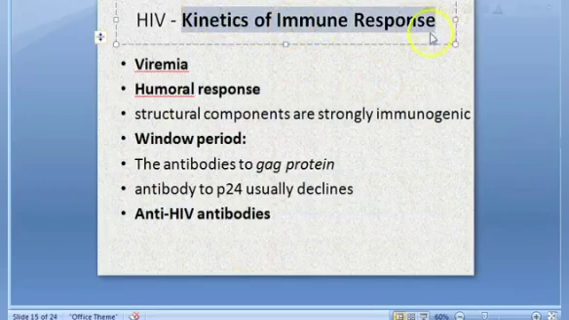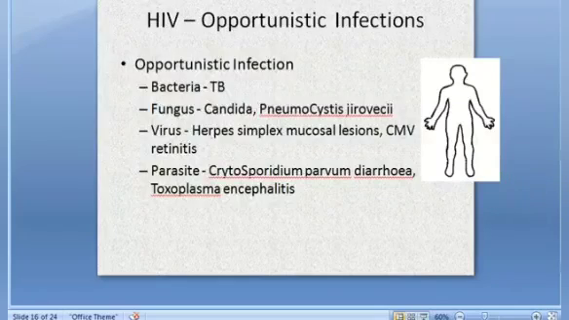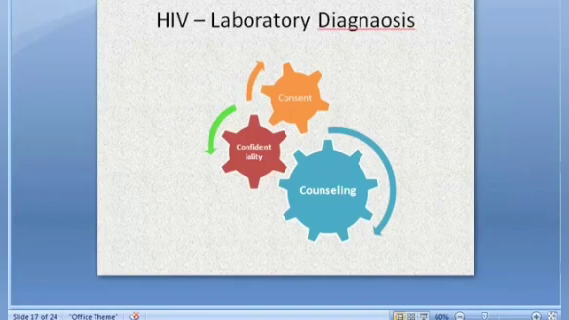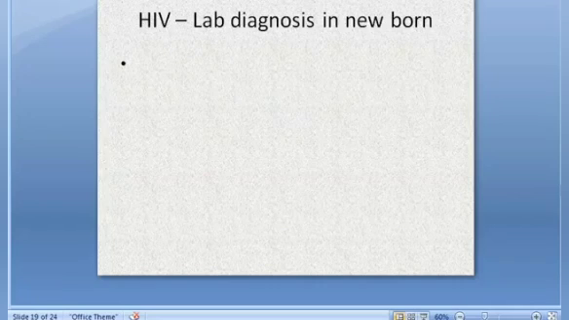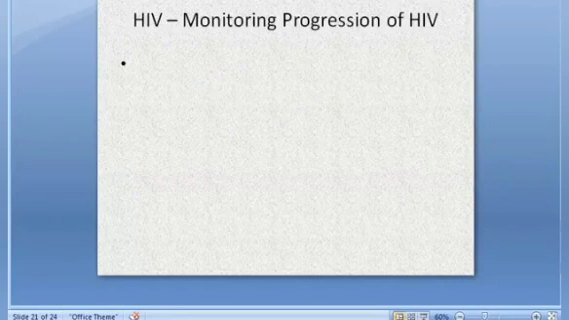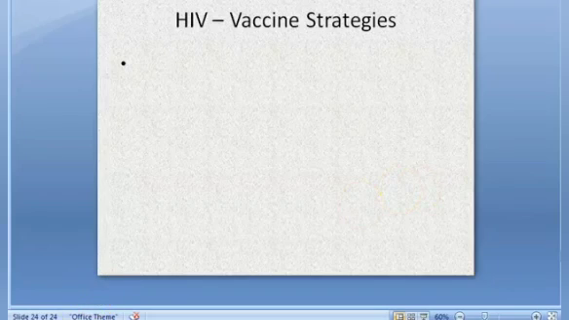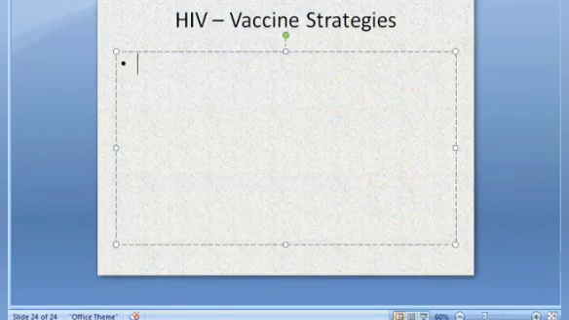After that we will look at the kinetics of immune response in pathogenesis itself. Then we will see opportunistic infections, lab diagnosis, lab diagnosis in newborn, clinical diagnosis, HIV treatment, all the treatment we have to look at, how to monitor the progression we have to look at, post-exposure prophylaxis, like prevention of infection if there is a needle stick injury, right? Needle stick injury only it is called. Then vaccination strategy is not important for exam actually.